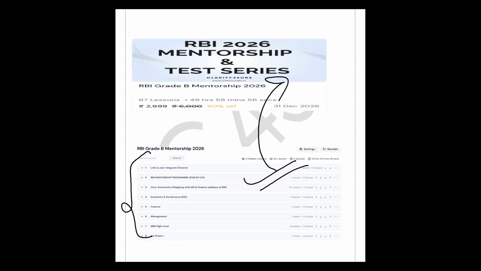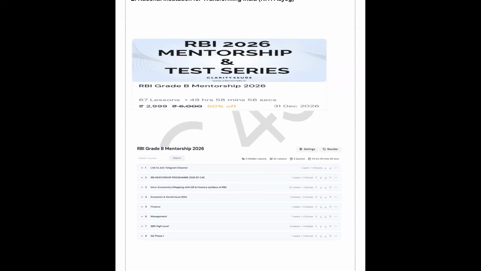What is the importance of schemes? What is the importance of circulars? You can see in the year 2024, circulars were important. In the year 2023, schemes were important. In the year 2024, static questions and conceptual questions were important. So they are asking questions either in passage form or directly. So anything can be asked. You have to understand the static portion and connect it with current affairs, and that will help you to make the descriptive answer also. So for that, you can join our RBI Grade B mentorship program that is going on.